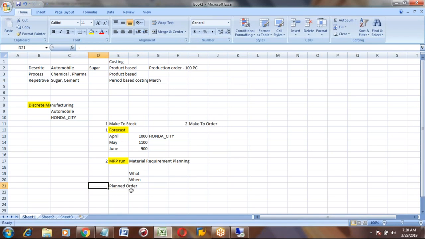So this planned order will have the quantity, material, and dates. How you will get this planned order is after MRP run.